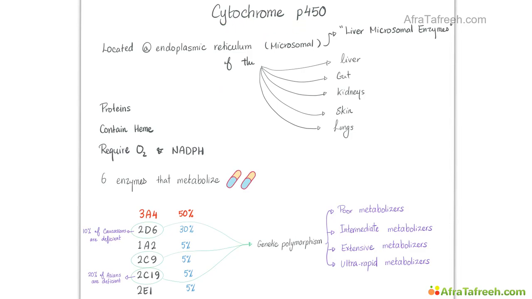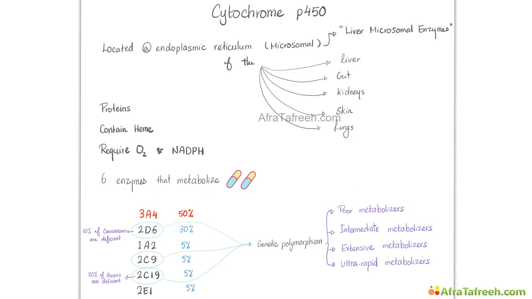Let's talk about cytochrome P450. It's located at the endoplasmic reticulum. It's microsomal. That's why the old name was liver microsomal enzyme. You find them in the liver and other locations. They are proteins, because the enzymes are proteins, contain heme, and they require oxygen and NADPH.